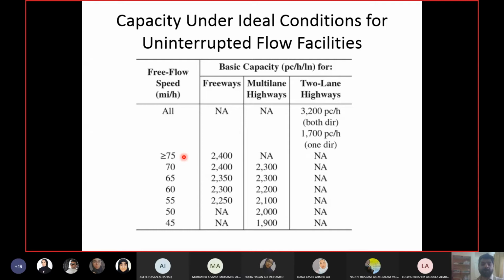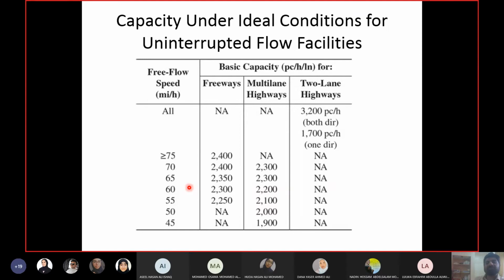The highest speeds are given to freeways. And obviously, since freeways do not have any interruptions, their speeds should not be very low. So you see below 55, there's nothing. Freeway speeds are normally maintained at 55 miles per hour or higher because they are designed for it. Without any interruptions, drivers are expecting high speed, or you can maintain high speed.